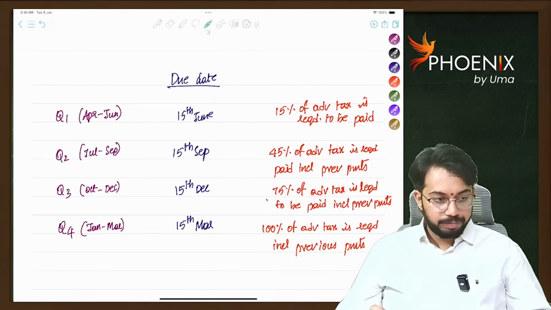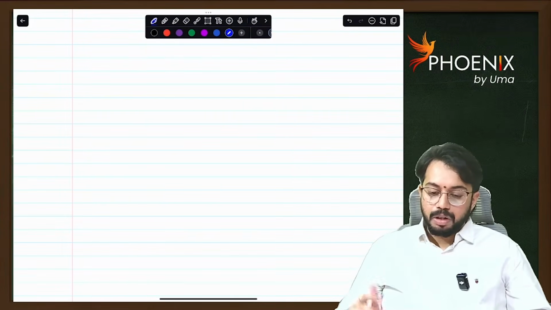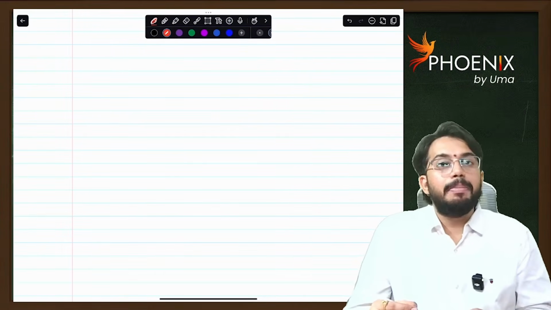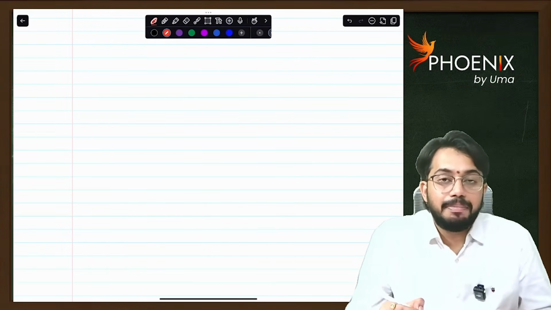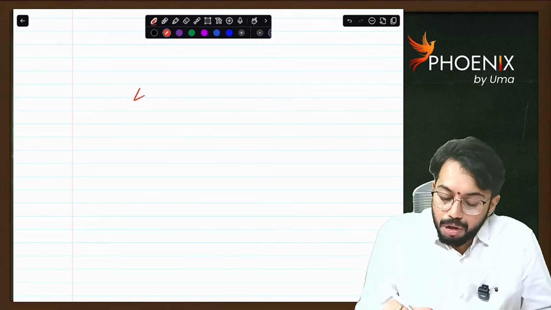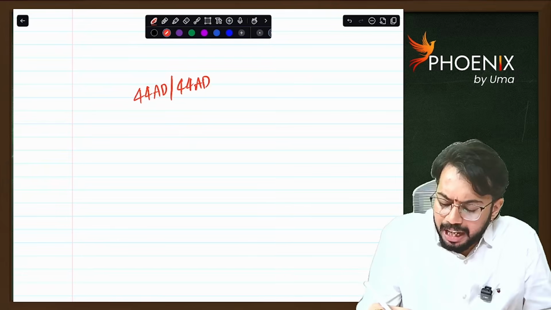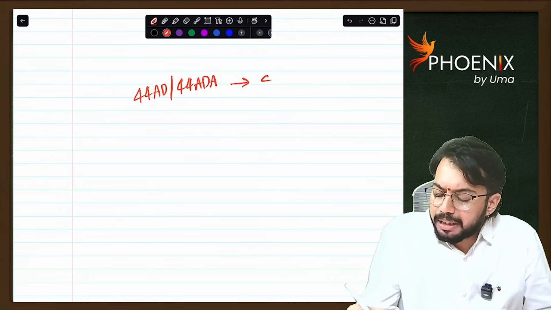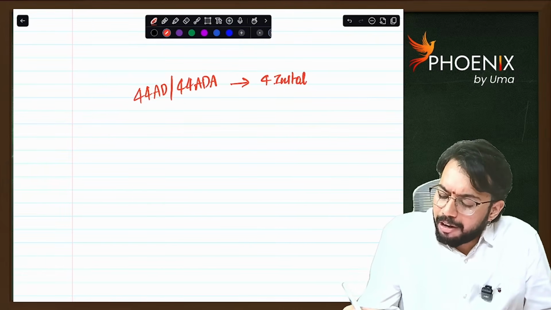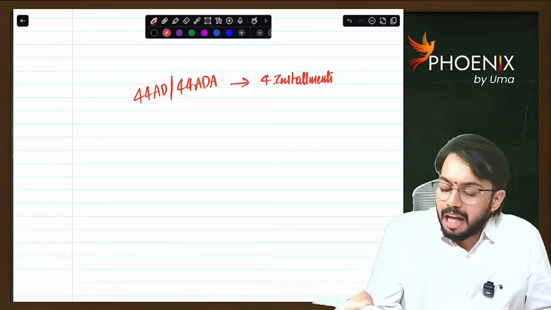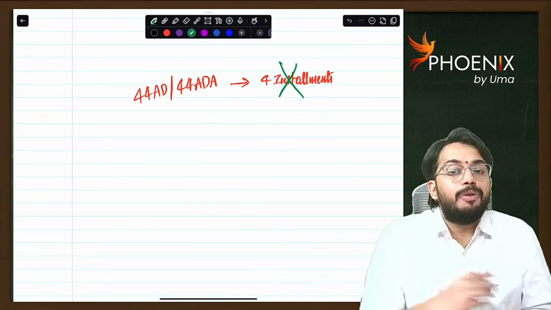Now, do you remember 44AD presumptive income? Those who are paying taxes under 44AD, 44ADA, for them 4 installments are not there. They are not required to pay advance tax in 4 installments.